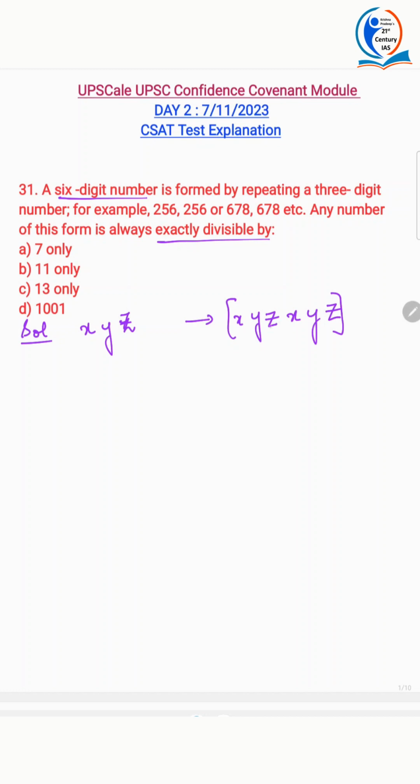Now each of the digits here can be written after giving the corresponding weightage of the places at which the digit occurs, for example ones, tens, hundreds, thousands, 10,000, lakhs.